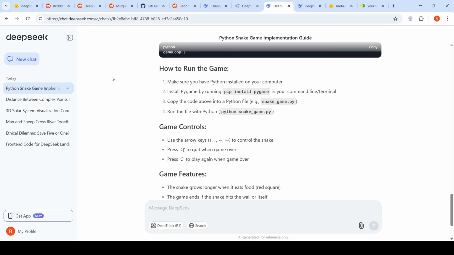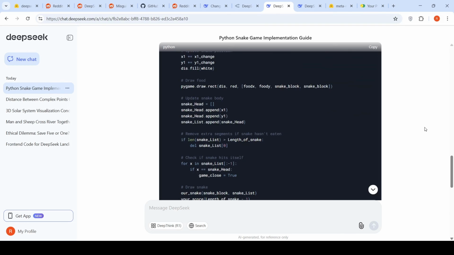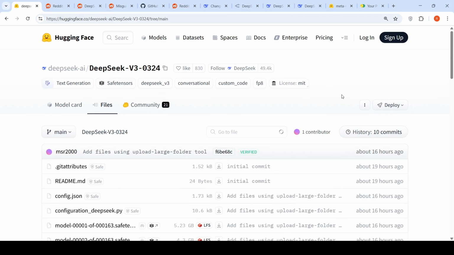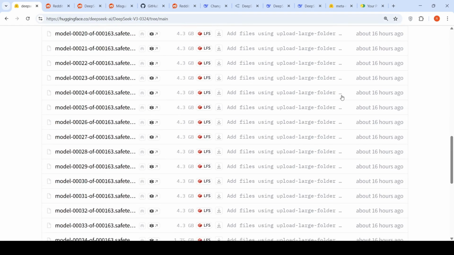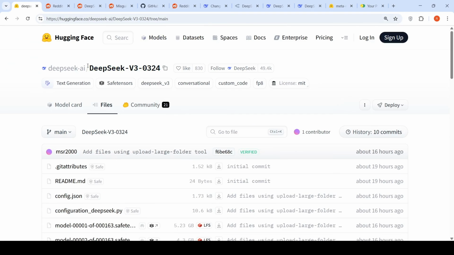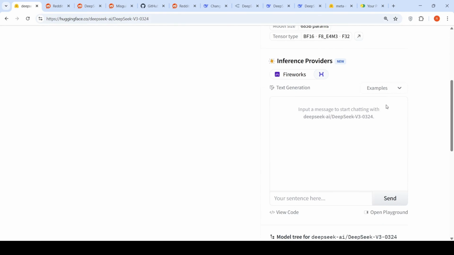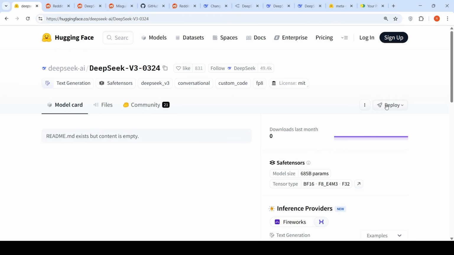There were a couple of use cases which I have tried. So this model definitely seems to be an improvement over Deepseek V3. It is evident from the benchmarks as well as when you try it out over here, right? Even though this is limited testing, the best part is that this model is actually open source. So if you have the infrastructure, you can actually run this model locally, right? And the other thing is that people will start creating quantized versions of this model. So we should have a good chat model with this.